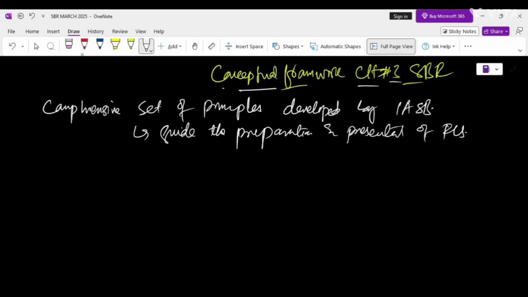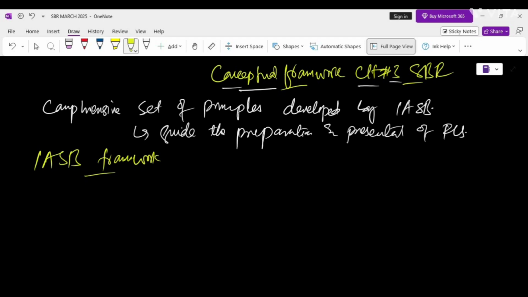There's a slight difference between the conceptual framework and the International Accounting Standards Board framework, which we will discuss today. We have already discussed the conceptual framework. You may need to know that the two are closely related but distinct concepts in the context of financial reporting and IFRS. For SBR, Strategic Business Reporting exam preparation, understanding the difference is crucial, as they form the foundation for applying the IFRS standards and answering related questions.